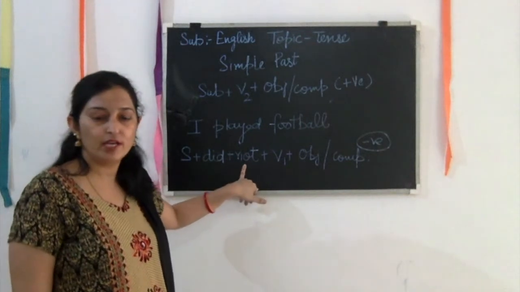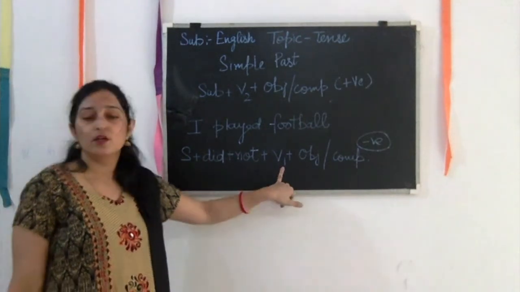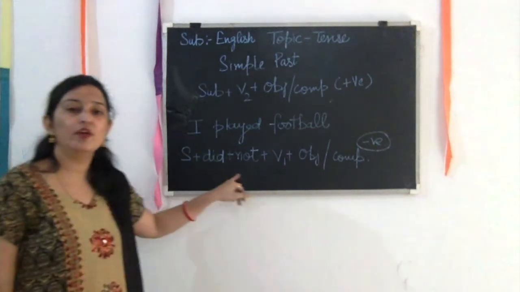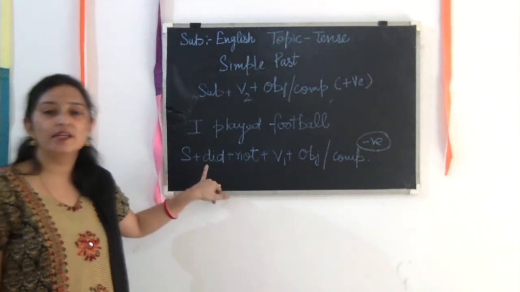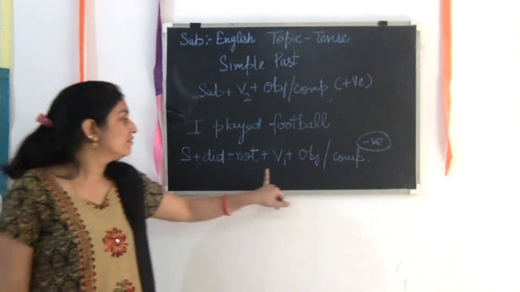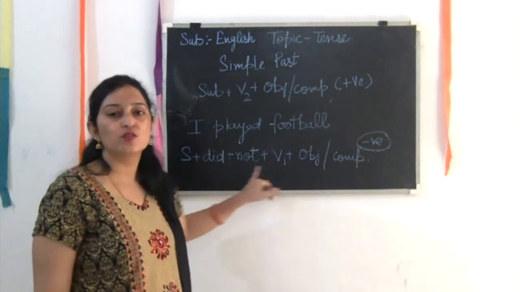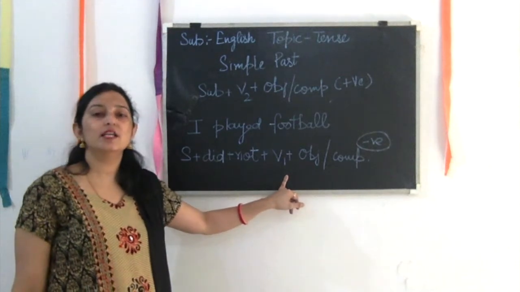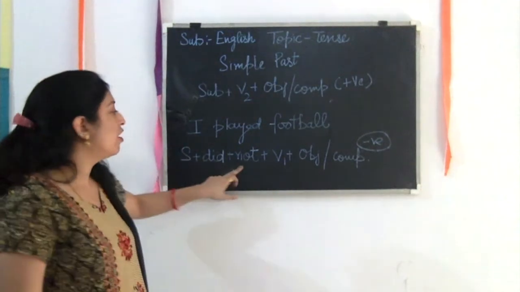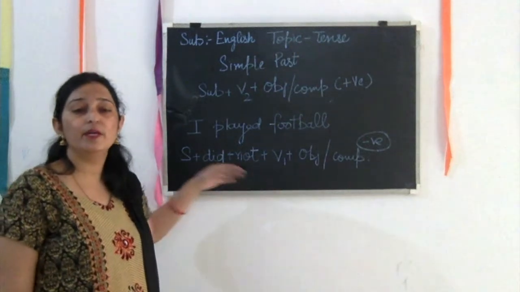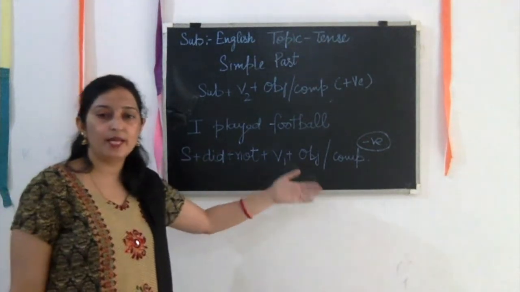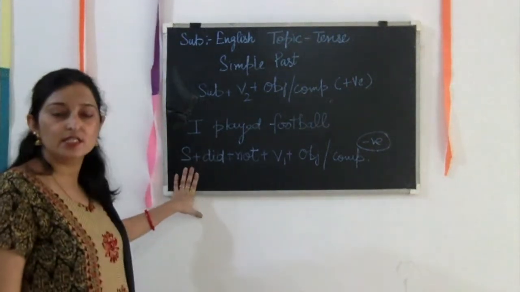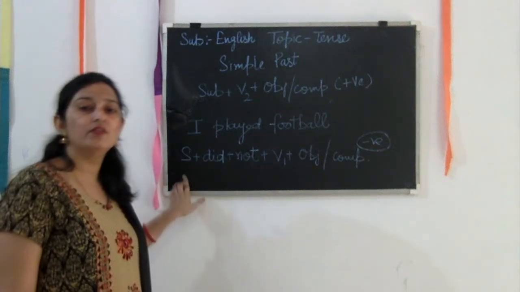Did is already the second form of the verb here, so subject plus did, and to make it negative, did not we have to write, and then now the first form of the verb we are going to use. Why? Because if I have already used did, and did is already the second form, then one more time we will not write the second form again. So with did we have to use the first form of the verb. So our sentence will be like this: I did not play football. Repeat it: I did not play football. I didn't play football.